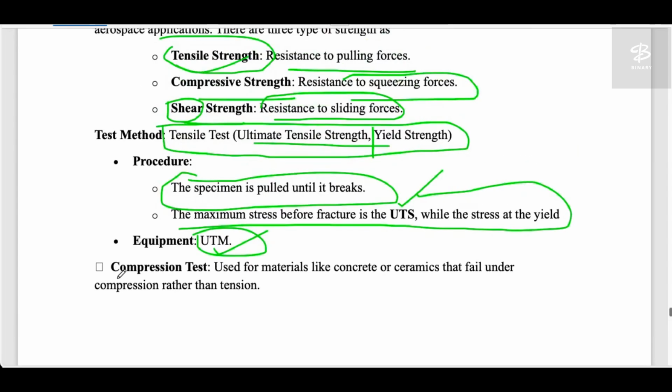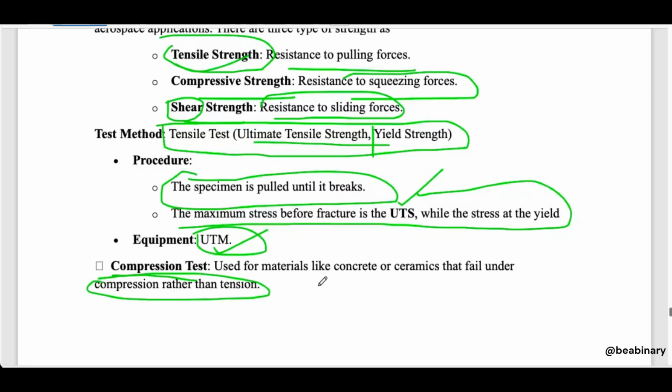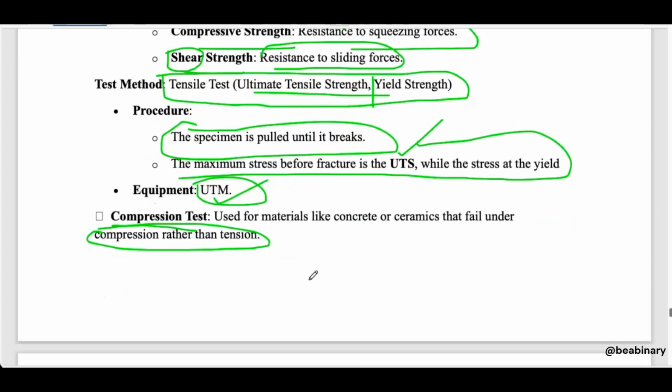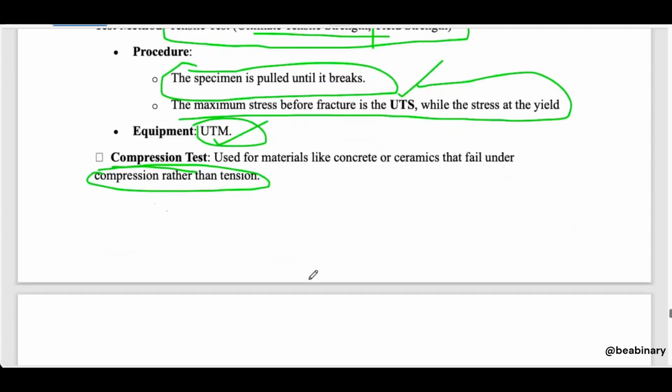The compression test is used for materials like concrete or ceramics that fail under compression. A few materials fail only in compression; they don't bear any load of tensile nature, so tension is not a concern for them. In a compression test, just opposite to tensile, you compress the specimen to see where it fails. Concrete and ceramics are examples.